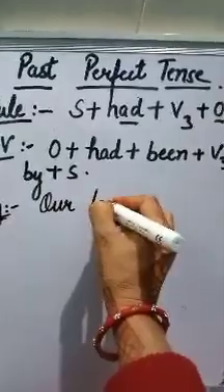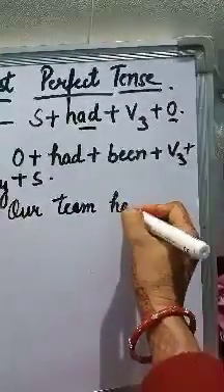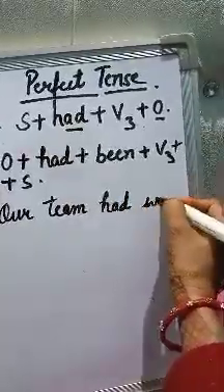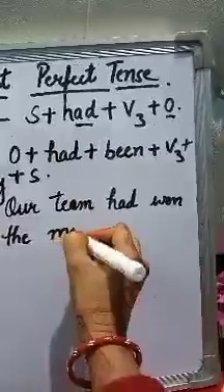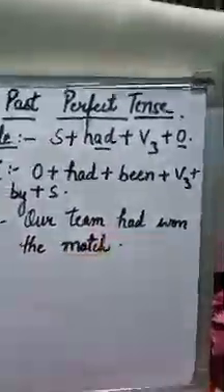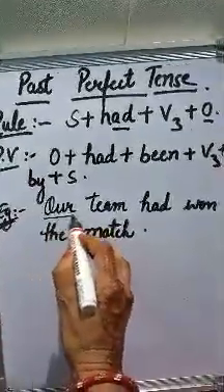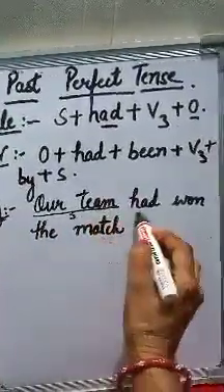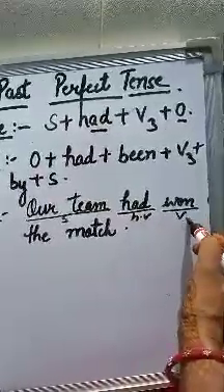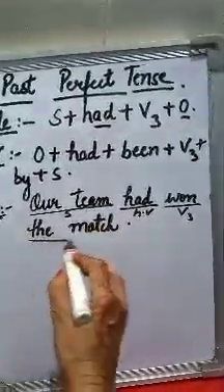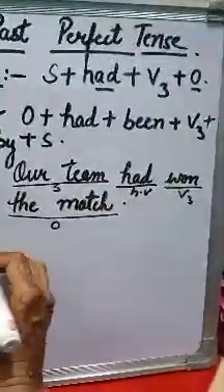our team had won the match. Our team had won the match. In this sentence, our team is subject, had is helping verb, won is third form of win, the match is object. So how you convert?